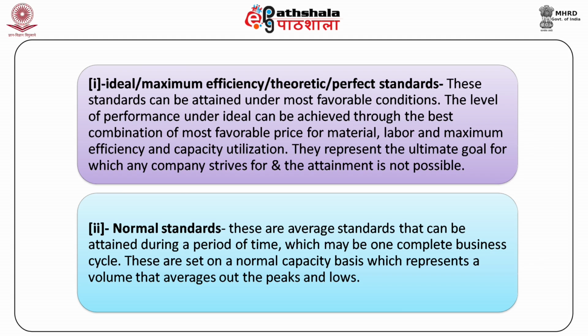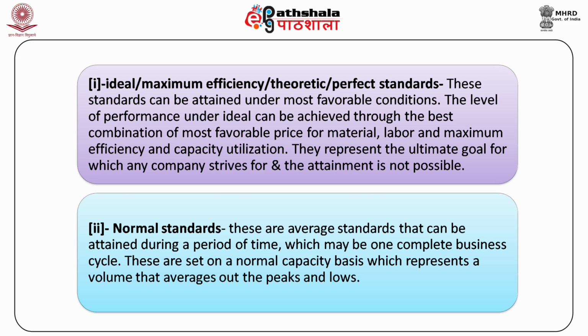These standards can be attained under most favorable conditions. The level of performance under ideal can be achieved through the best combination of most favorable price for material, labor and maximum efficiency and capital utilization. They represent the ultimate goal for which any company strives for and attainment is not possible.